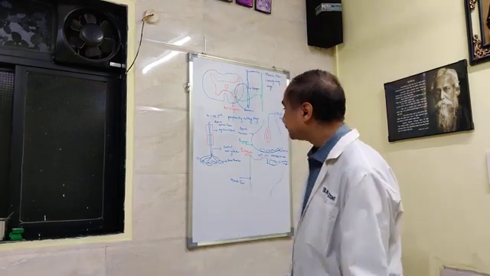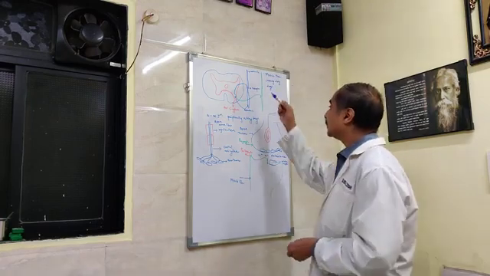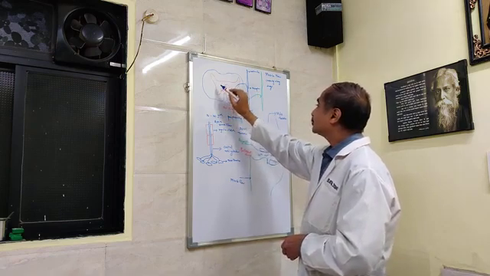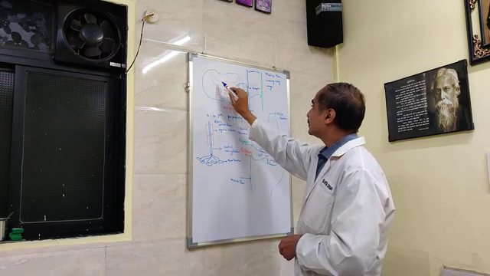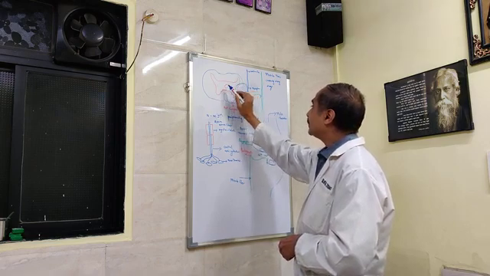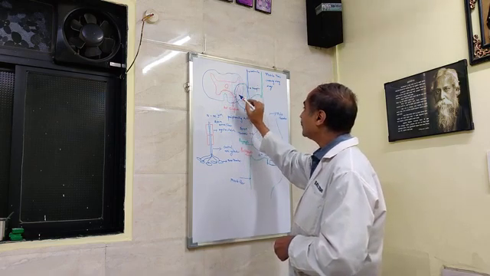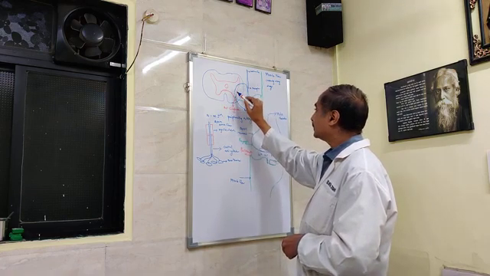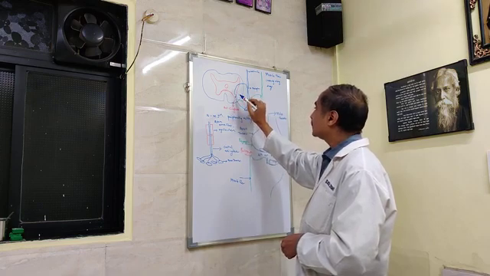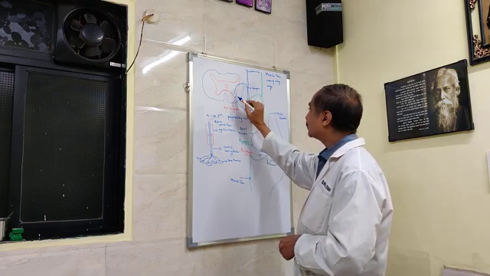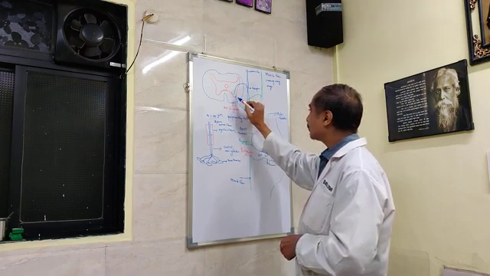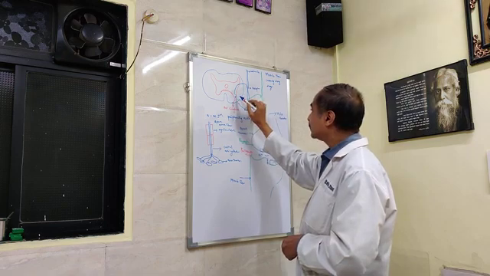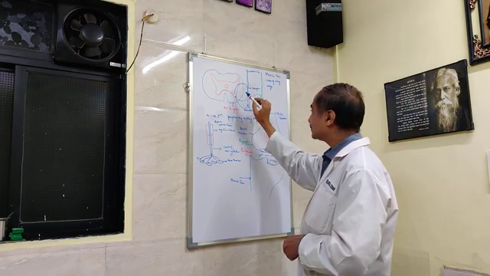Now, if you see in the spinal cord, there is an S-shaped collection of nerve cells. This S-shaped central area has the dorsal horn and the ventral or anterior horn. In this anterior horn, there are motor cells, the alpha and gamma motor neurons. The gamma motor neuron is responsible for development and maintenance of the muscle tone with the help of the muscle spindle.